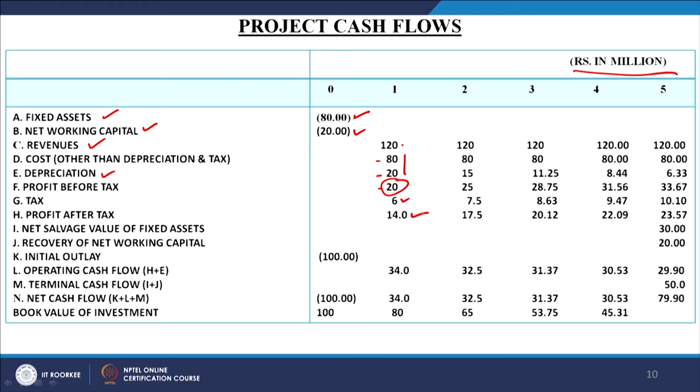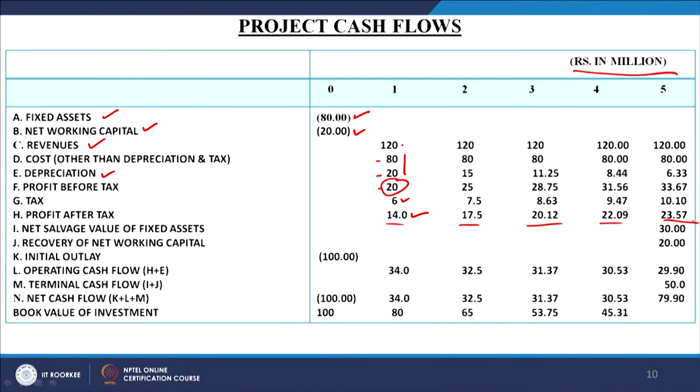And in this case, now we have to go for winding up the project, because all these things are the same in this year. If you talk about this, this and this, all the 5 years up to this particular part, all the items are the same. First we are considering the revenue of 120 millions remaining the same, then the cost of 80 millions remaining the same, then we are applying the depreciation at the rate of 25% by following the WDV method, and then we are calculating the tax part.